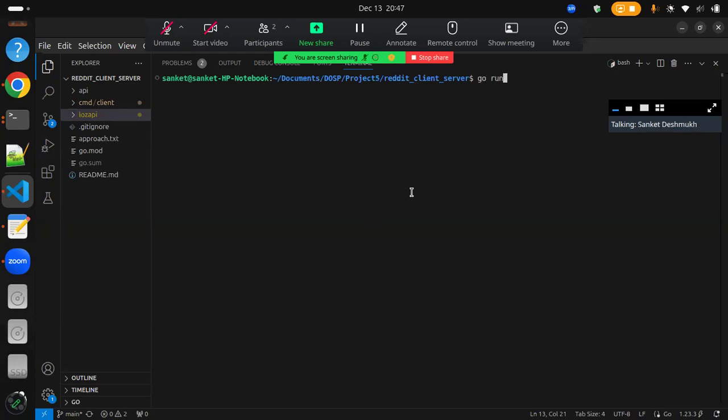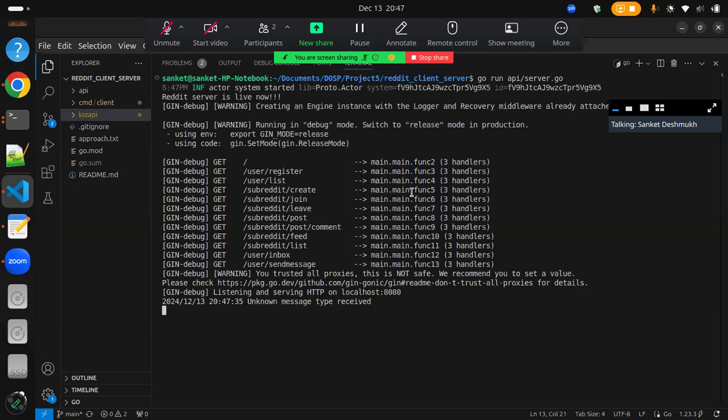First, let's make our server live. Otherwise, we won't be able to hit the API calls. Now our server is live and it is hosted at localhost 8080. Now we are ready to trigger our client scripts, which will be sending requests to this API.